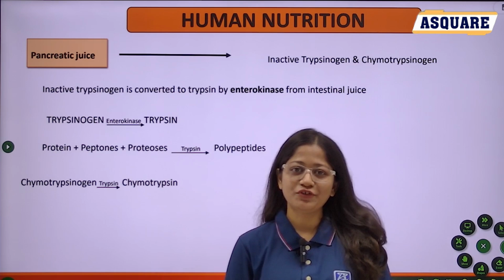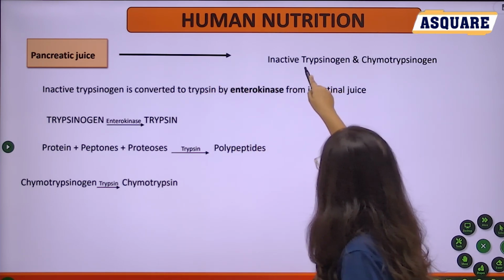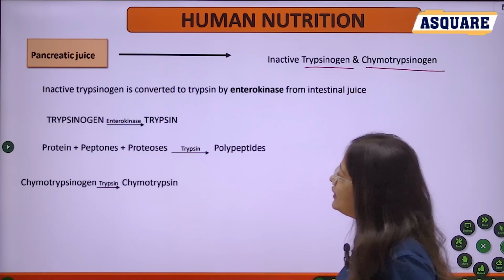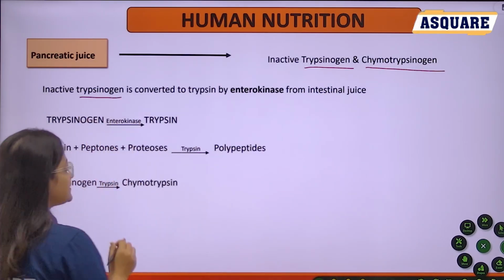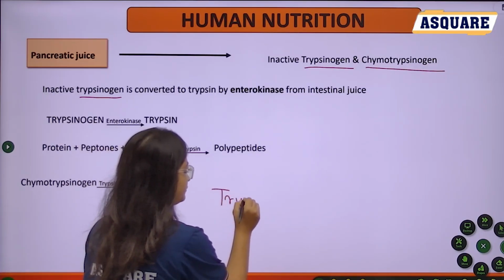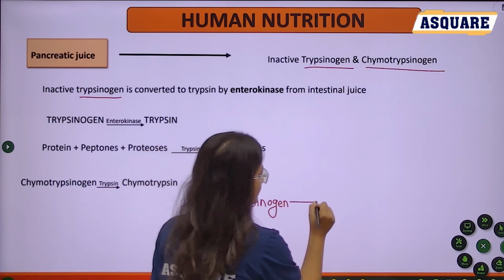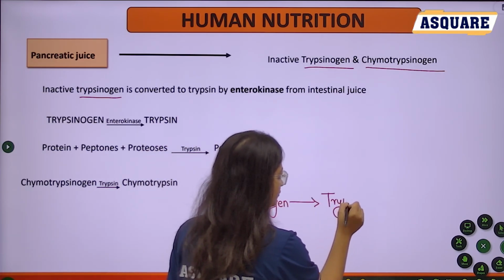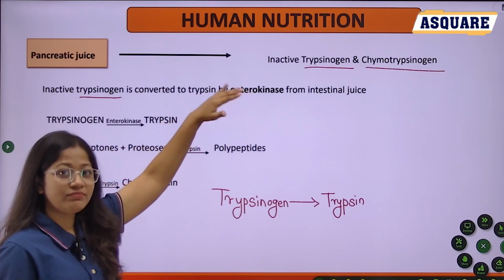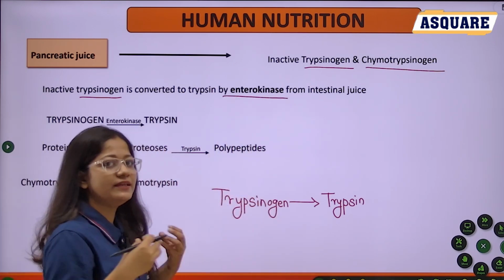Another function of pancreatic juice: it converts inactive trypsinogen into active enzymes. Let's see how. First, the inactive trypsinogen is converted into trypsin, okay, by the enzyme enterokinase, from the intestinal juice.